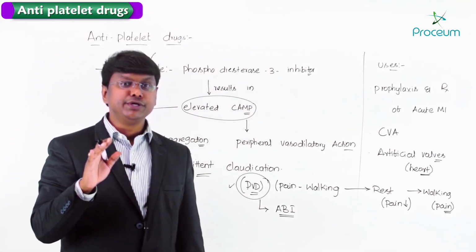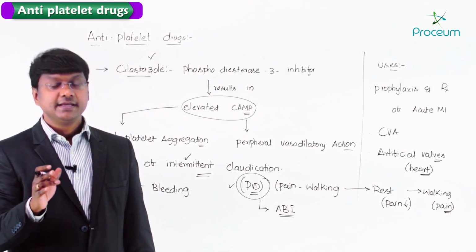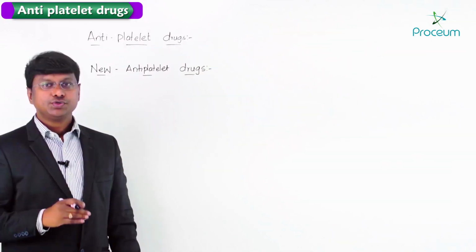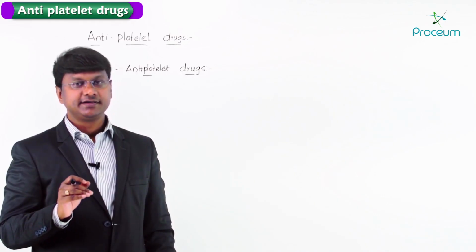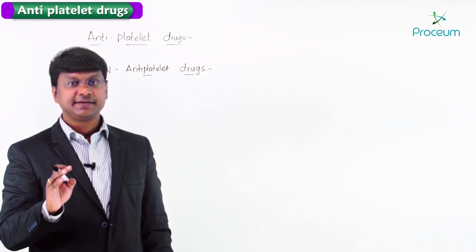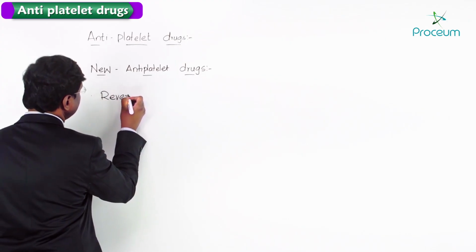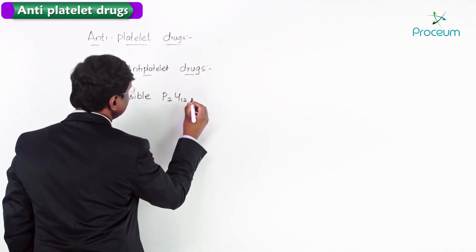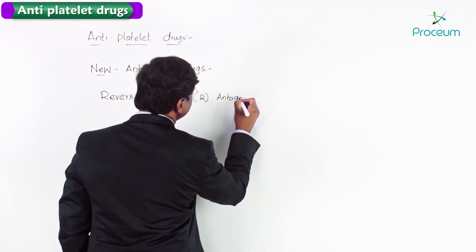Now let me discuss the new antiplatelet drugs. These new antiplatelet drugs act by reversibly inhibiting P2Y12 receptors. And what are those drugs? Let me discuss. One of the very important groups among these new antiplatelet drugs is the reversible P2Y12 receptor antagonists.